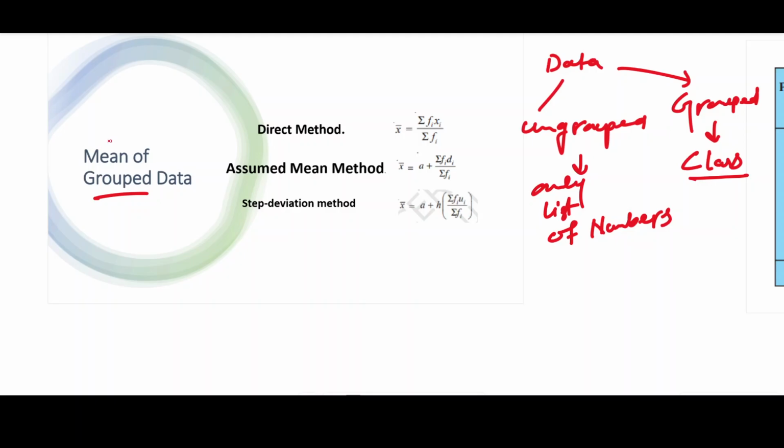What is the meaning of mean? The sum of all data divided by the number of data.